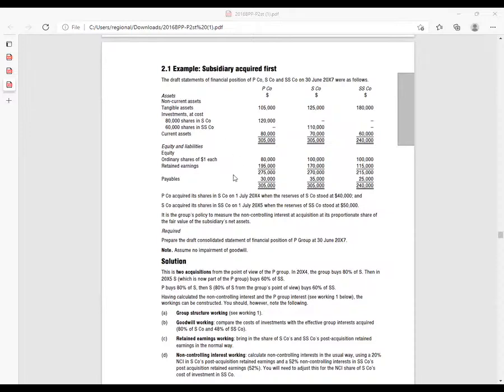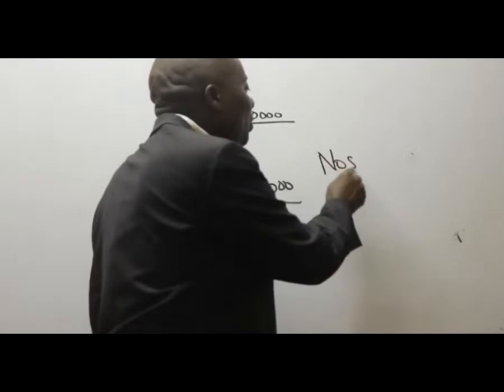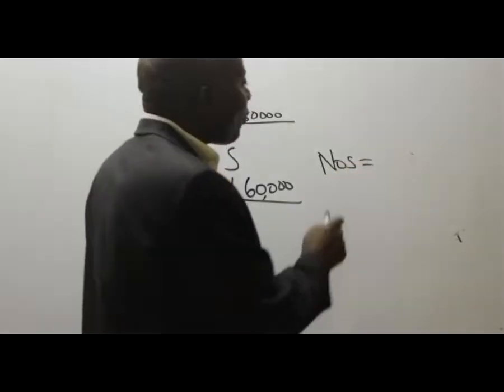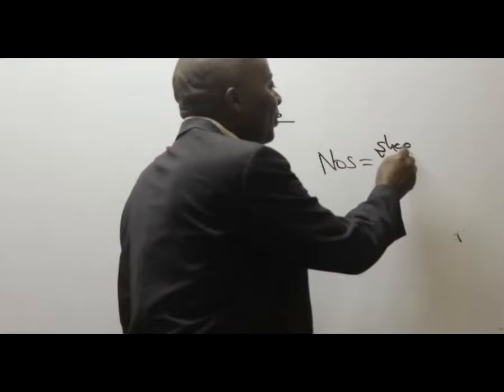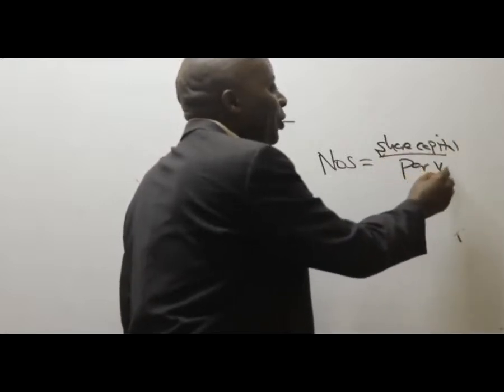I hope you guys remember that to get the number of ordinary shares, so many students are not able to do this. To get the number of ordinary shares, we normally take the share capital given divided by par value. Please don't forget that.